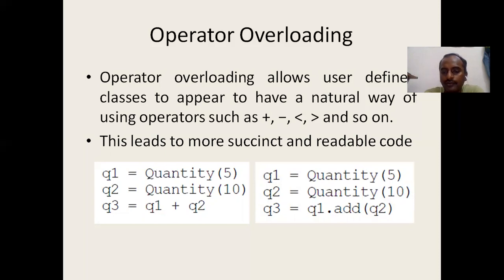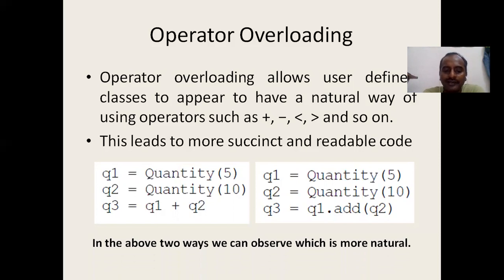Here q1 is equal to Quantity(5), q2 is equal to Quantity(10). If I define a method add which will add these quantities, then I can call q3 is equal to q1.add(q2). So this will work. But we can see that the first method is more natural, more readable and succinct code. The second method is not that good. So is there a way that we can use these operators such that the code looks more natural? The answer is yes, we have a particular way of doing it.